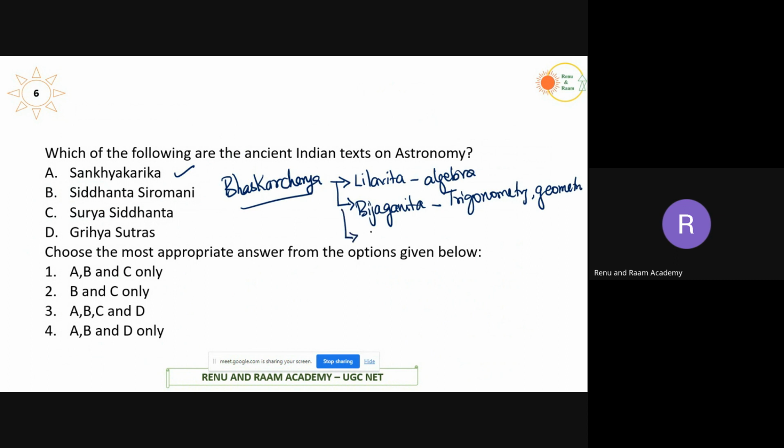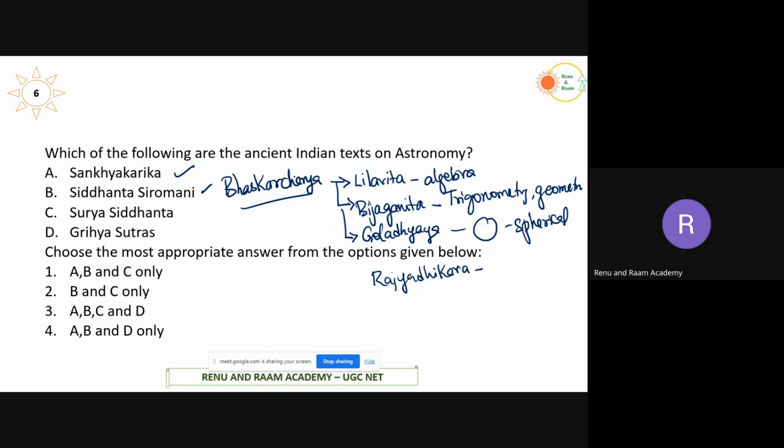The third part of the book is called Gola Adhyaya. We know Gola means something which is round in nature. So it talks about spherical shapes. The fourth one is called Rajya Adhikara, which is actually a book on astrology. This Gola Adhyaya, which talks about the spherical shape, also contains some astronomical perspective. It talks about astronomical systems, the calculation of eclipses, or any other motion of the planets. So Siddhanta Siromani is also a part of Indian astronomical text.